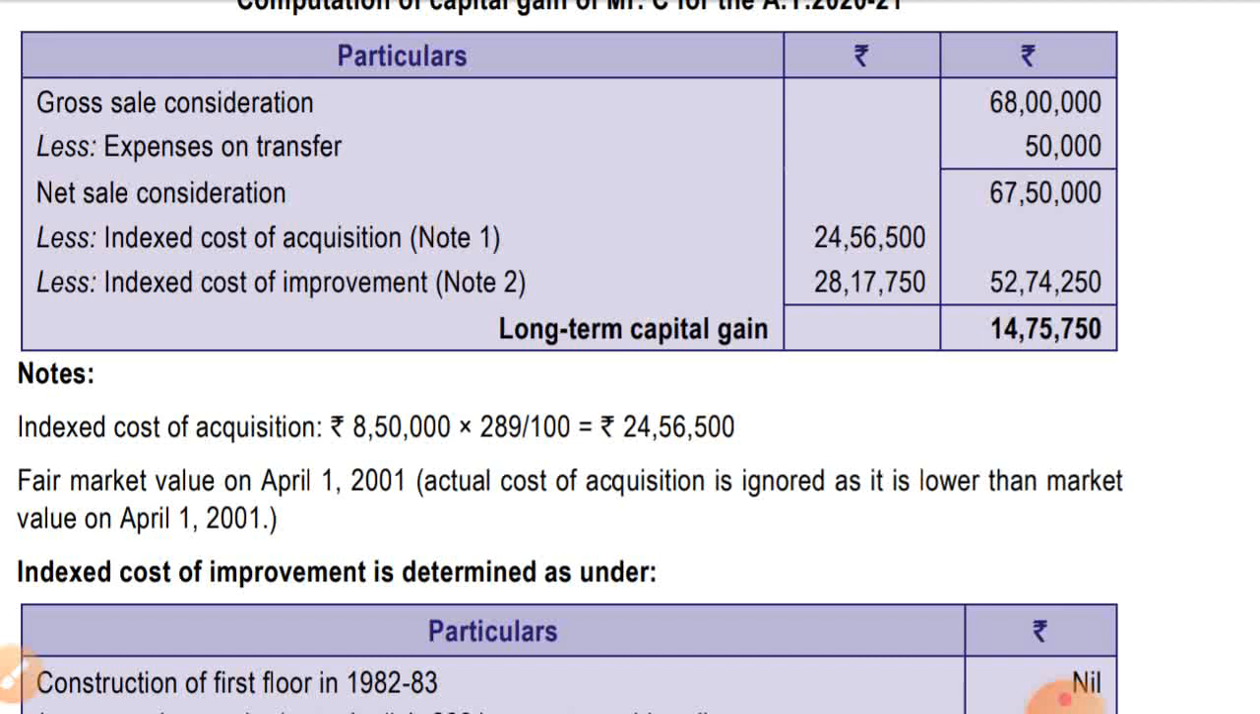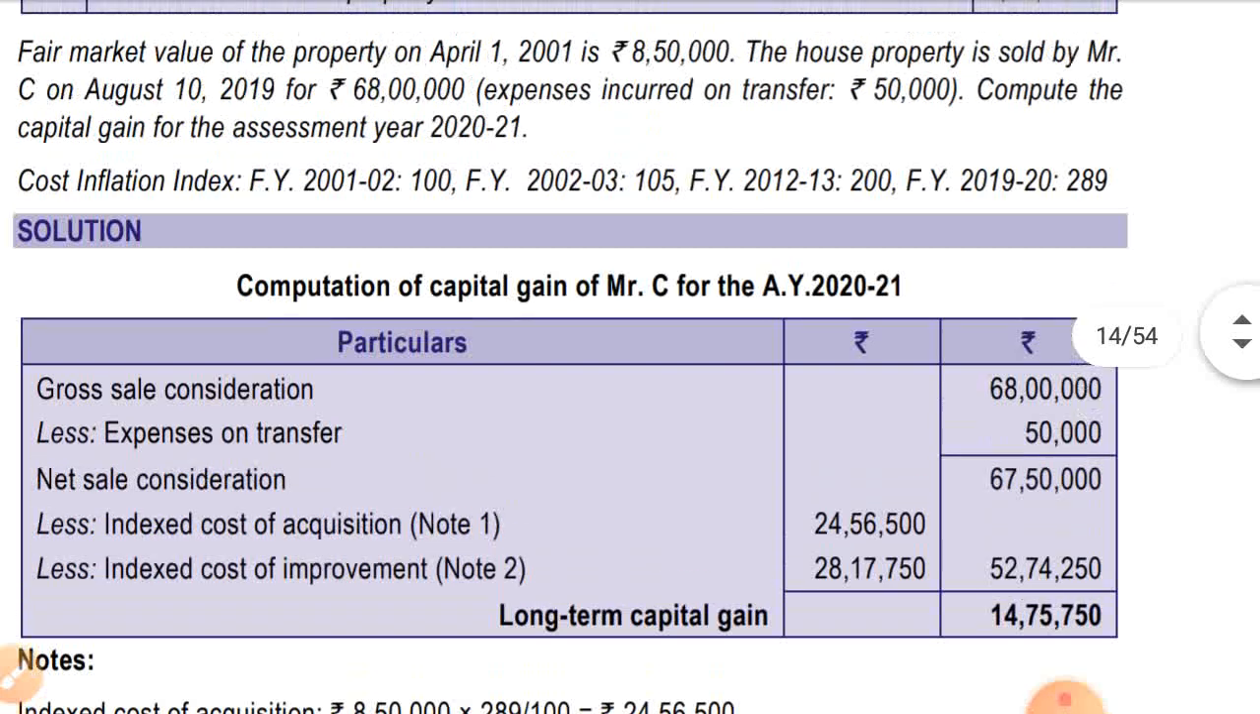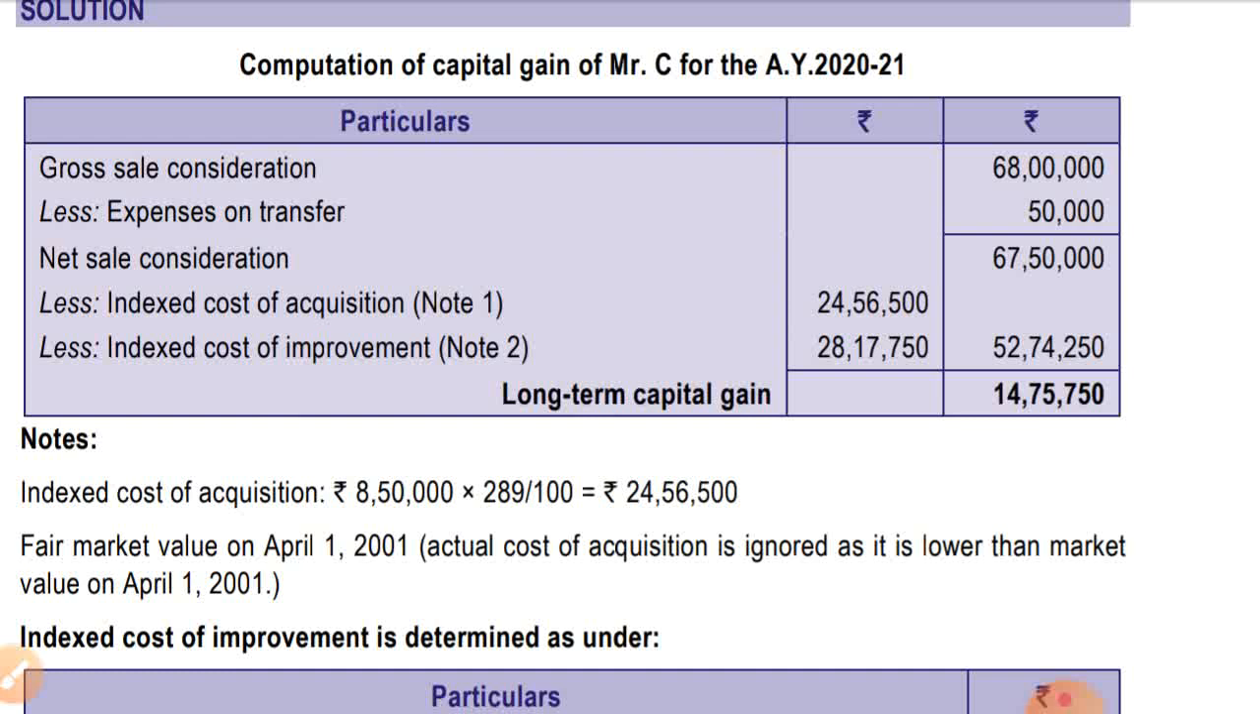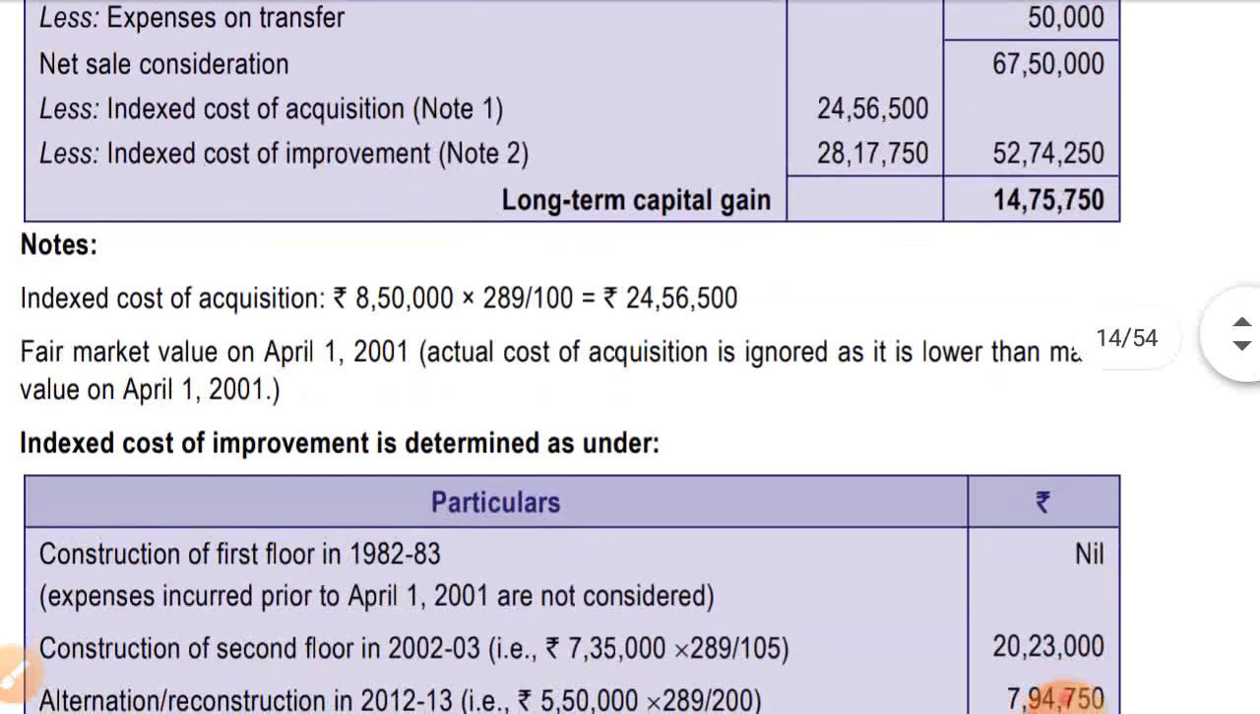Index cost of acquisition is 8,50,000 into 289 divided by 100. It was given as fair market value, that is 8,50,000 into 289 divided by 100, as it was acquired before 2001-02. Fair market value on April 1, 2001. Actual cost of acquisition is ignored as it is lower than the market value on 1st April 2001. 8,50,000 will be taken as it is higher. Now the index cost of acquisition is coming to 24,56,500. It has been entered upside.